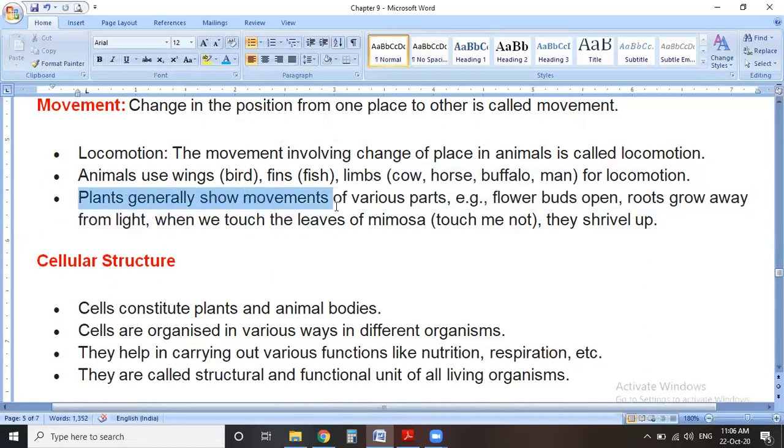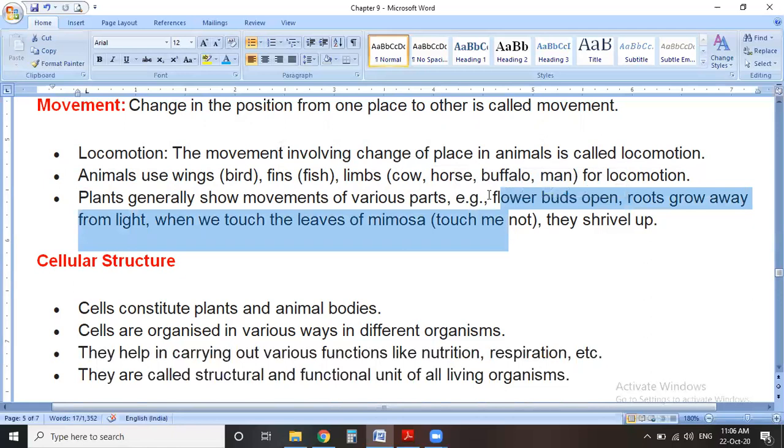Plants generally show movements of various parts, like flower buds opening. They show movement, but not locomotion. A root growing away from the light is also an example of movement.